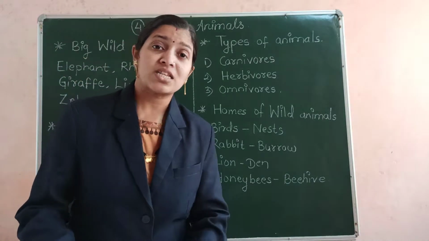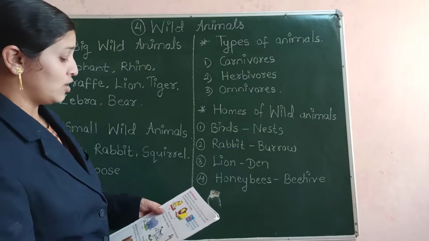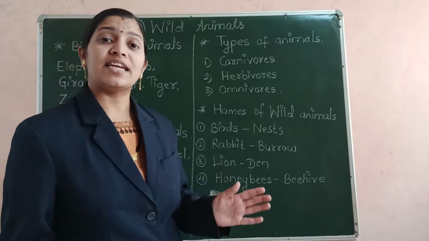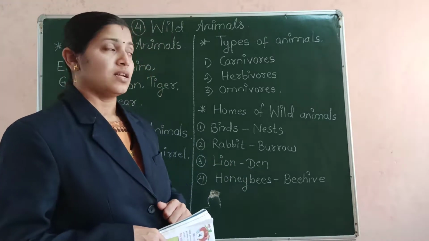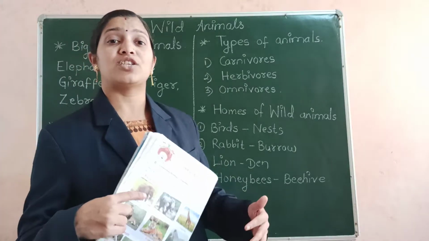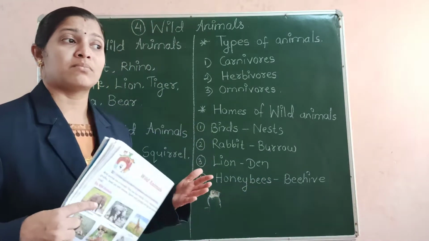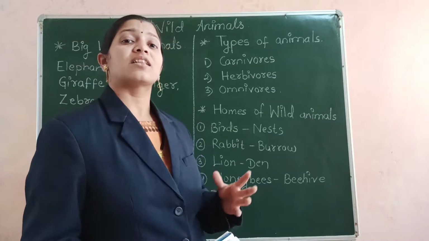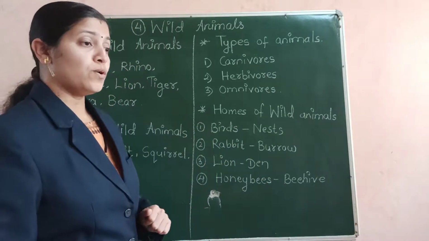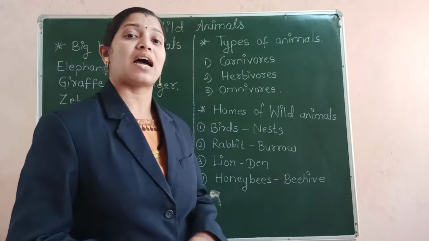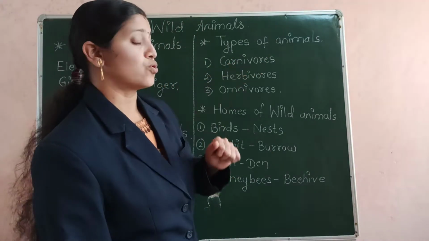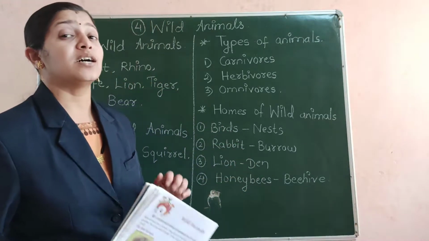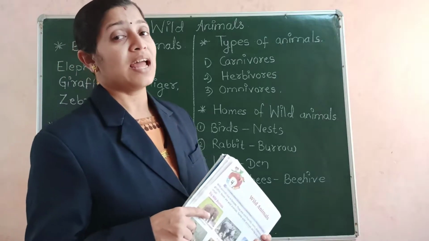So the animals like tiger, lion, what do they do? They catch other animals and they eat the flesh of those animals. Maybe a tiger, a lion, it catches a deer or it catches some other animal, rabbit or any other small animal, and it eats the flesh of that animal. So the flesh eating animals are called carnivores. What are carnivores? Carnivores are the animals that eat the flesh of other animals.